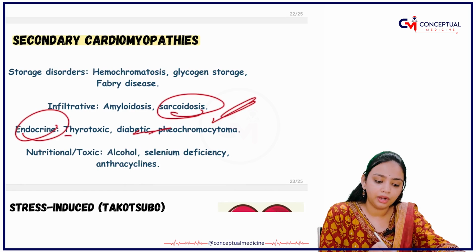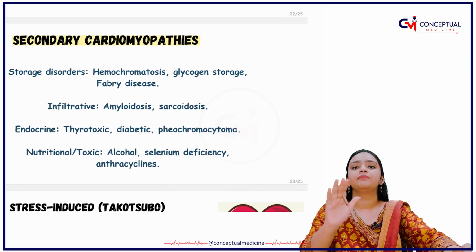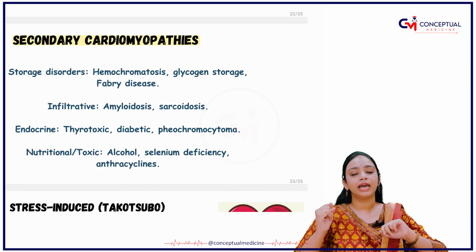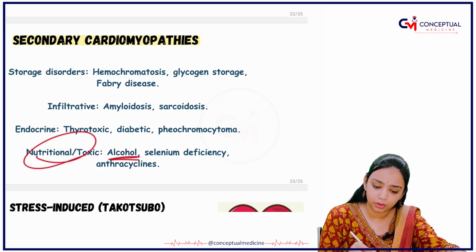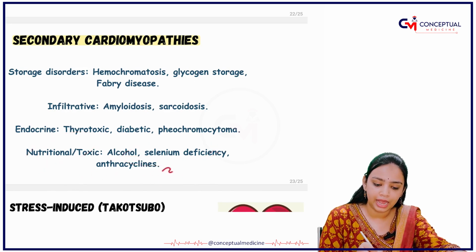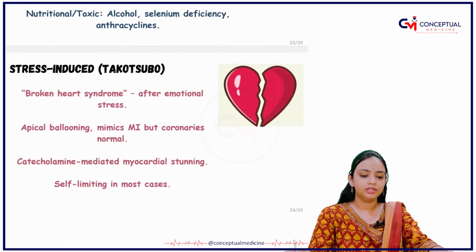In the endocrine, you have thyrotoxicosis and diabetes, the hero of endocrine. There are two heroes of the endocrine: diabetes and the thyroid. In the nutritional one, you have alcohol, selenium deficiency, and the anthracyclines. They are nothing but the anthrax. Okay. Next you have